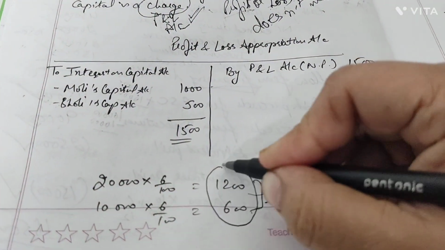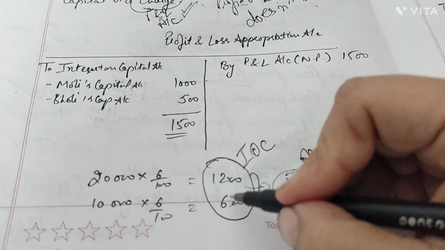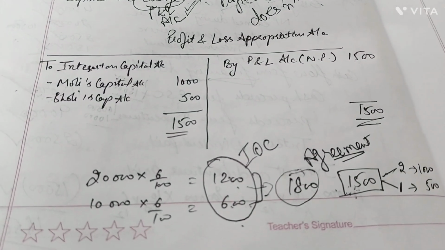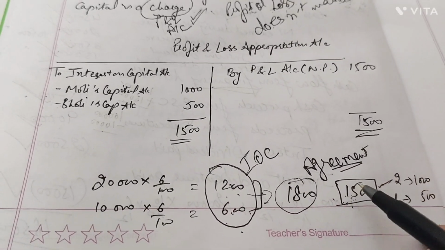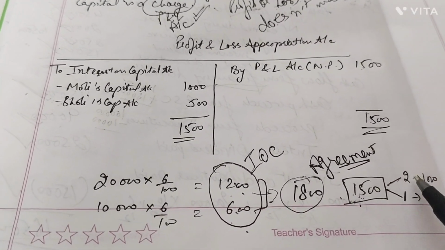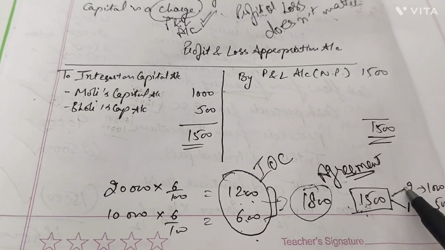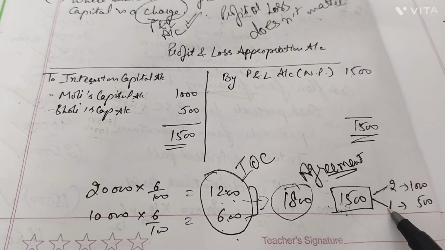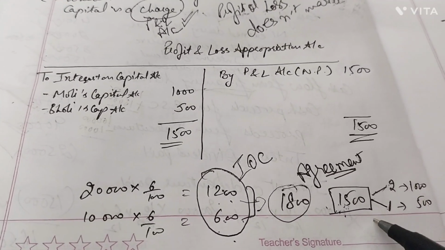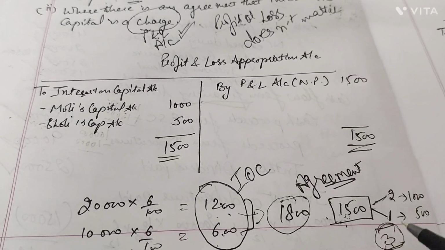Here the claim ratio for IOC is 2 is to 1, because both are divisible by 6. So this 1500 rupees profit will be distributed 2 is to 1. 1500 into 2 divided by 3 is 1000. 1500 into 1 divided by 3 is 500, because this makes a total of 3. That's why we are dividing it by 3, right?